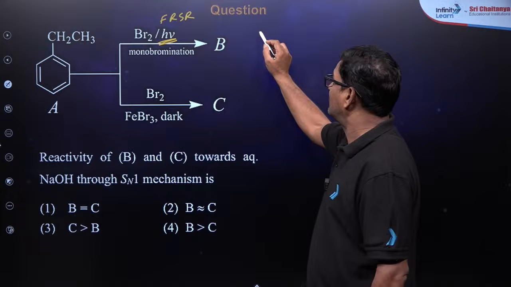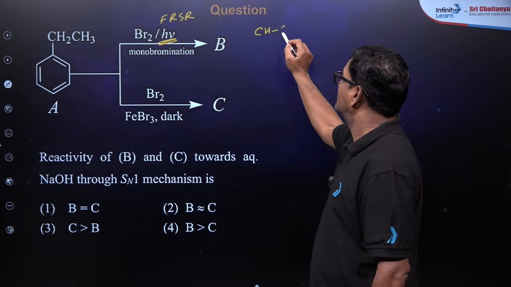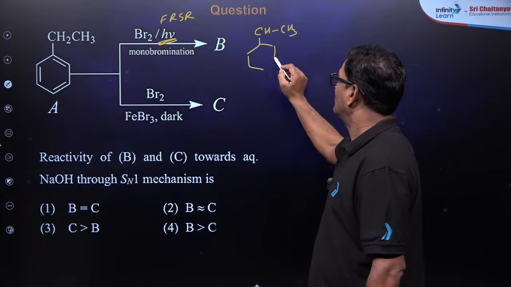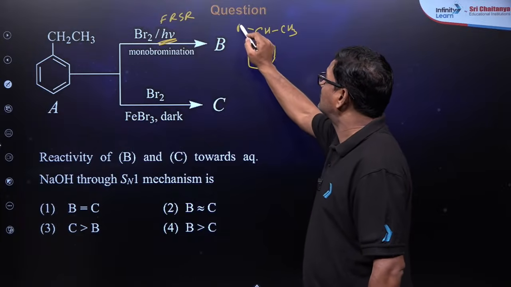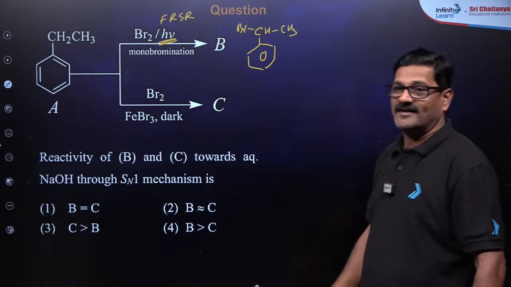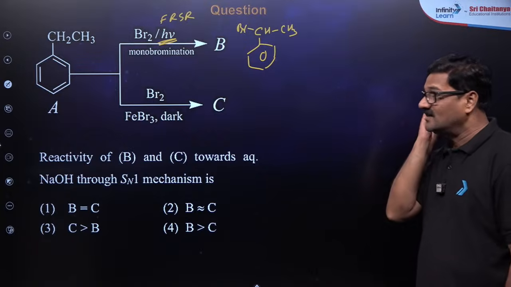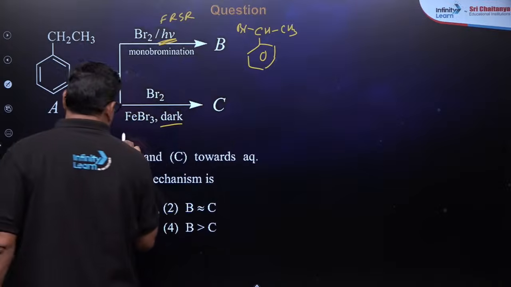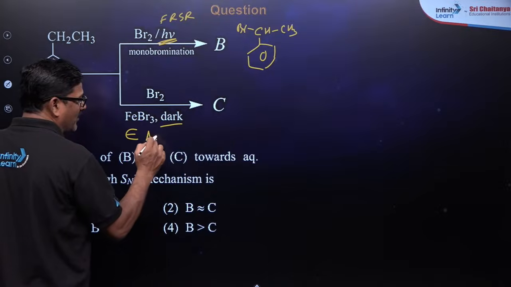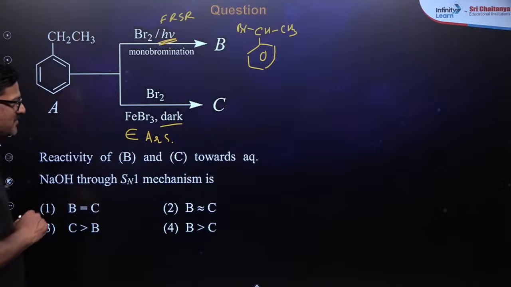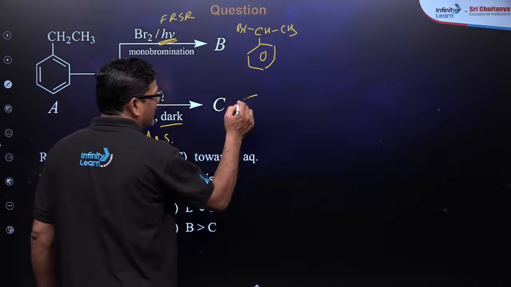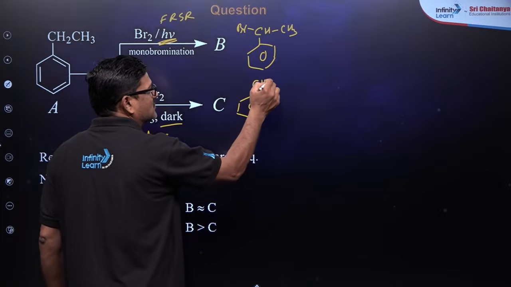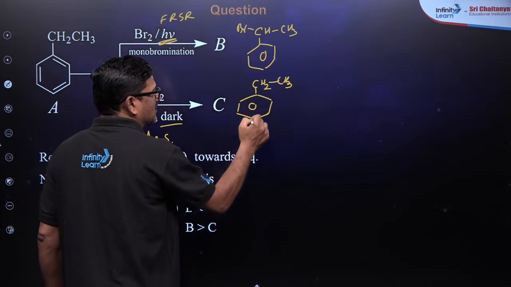In this free radical substitution reaction, bromine is formed, benzylic hydrogen is reacted here. When it is reacted with Br2 and FeBr3 in the dark, an electrophilic aromatic substitution reaction takes place. Let us take the major product as the para product, with CH2CH3 and Br.